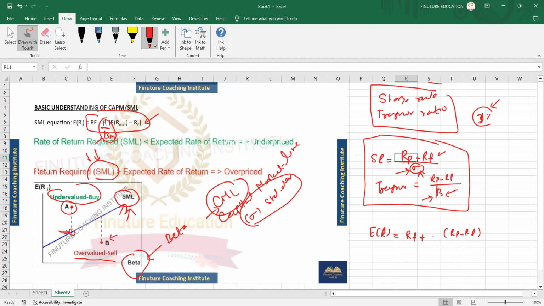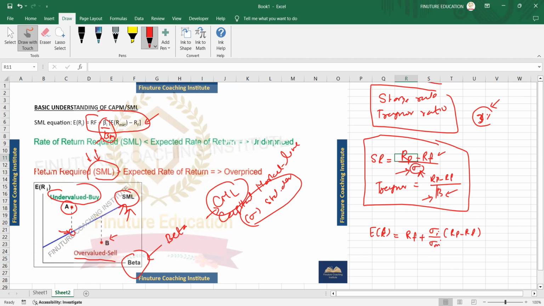But over here, your standard deviation would be both, since this is the slope. You have to consider both your market standard deviation as well as your stock standard deviation. So it would be your sigma i and sigma market.